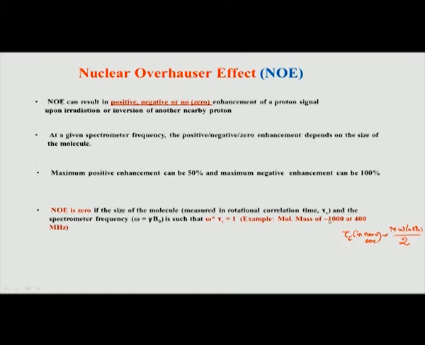If you go to 10,000, which is the size of a small protein, 10 kilodaltons, then your tau c will become 5 nanoseconds, and if you multiply with 400 megahertz, you will get a large number which is much greater than 1. Therefore, we say that the negative NOE is active there, and you will get a negative enhancement, whereas if you go to smaller and smaller molecules, you get a positive enhancement, but within these limits.